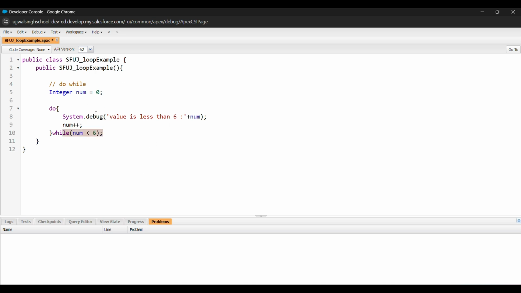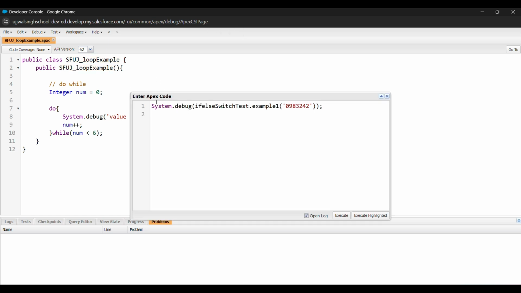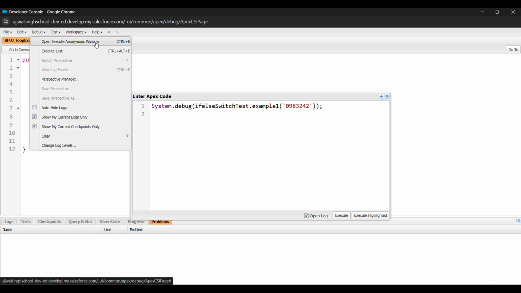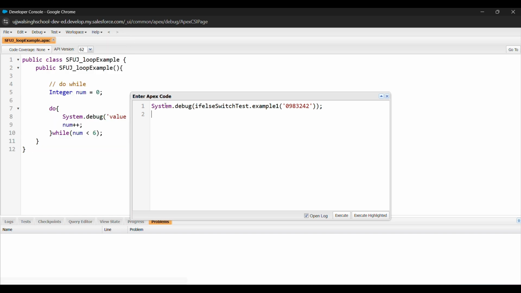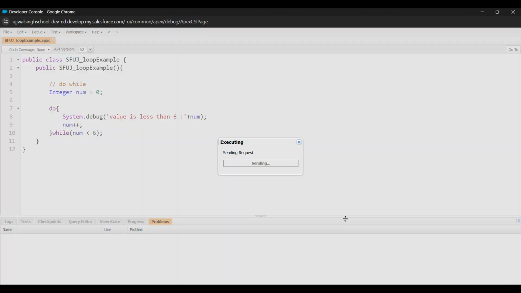So let's save this and execute it. I will copy this class name. Okay, now it's saved. I will use the anonymous window. You can use Control E or open it from here, Execute Anonymous Window. I will simply initialize this class and execute it.